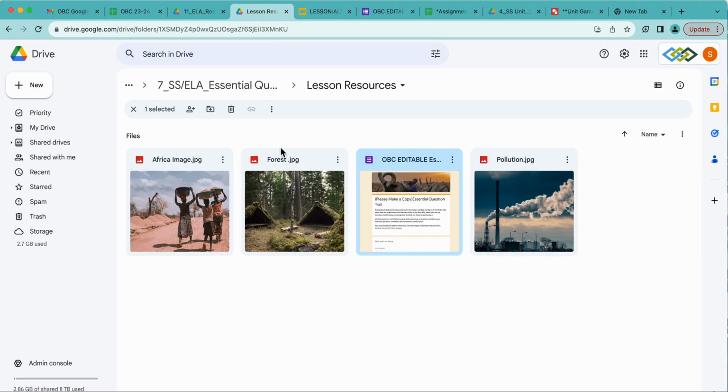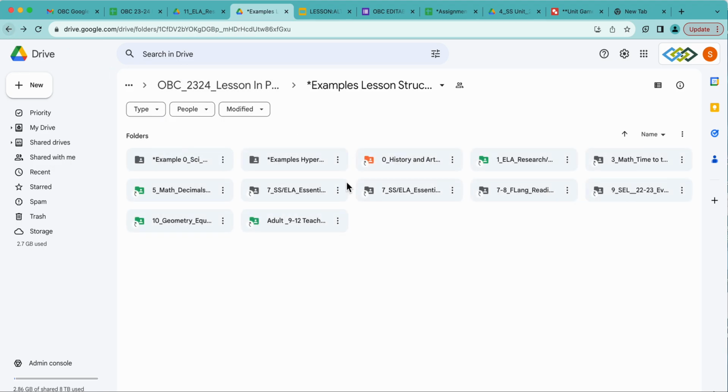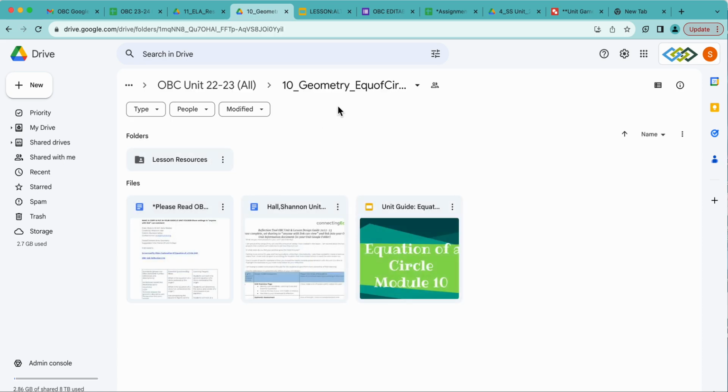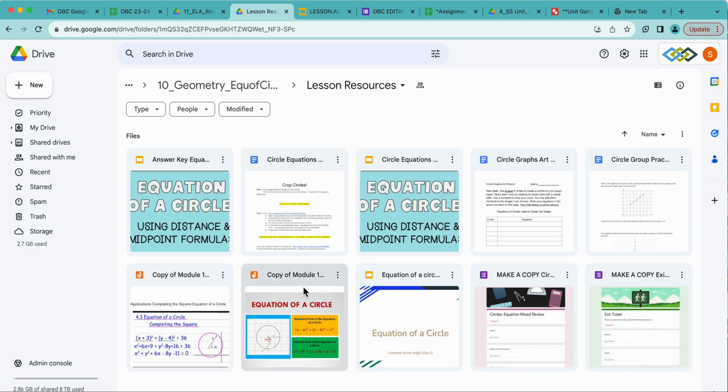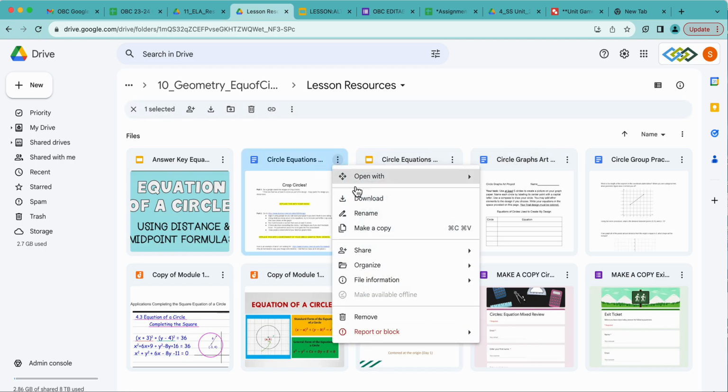And that will then be linked into your lesson. Okay? Now, I'm going to say it one more time as I go backwards here for a second because I want to show you another one. Nothing can live in your personal drive, your district drive, or be shortcutted. Okay, no shortcuts. So here's another example. This is geometry. She also uses a Google slide to help students navigate through the lesson. Here's her lesson resources, and everything she has for that lesson is right in here. So when she wants to link this in, she goes here, she finds the share, and she copies it.